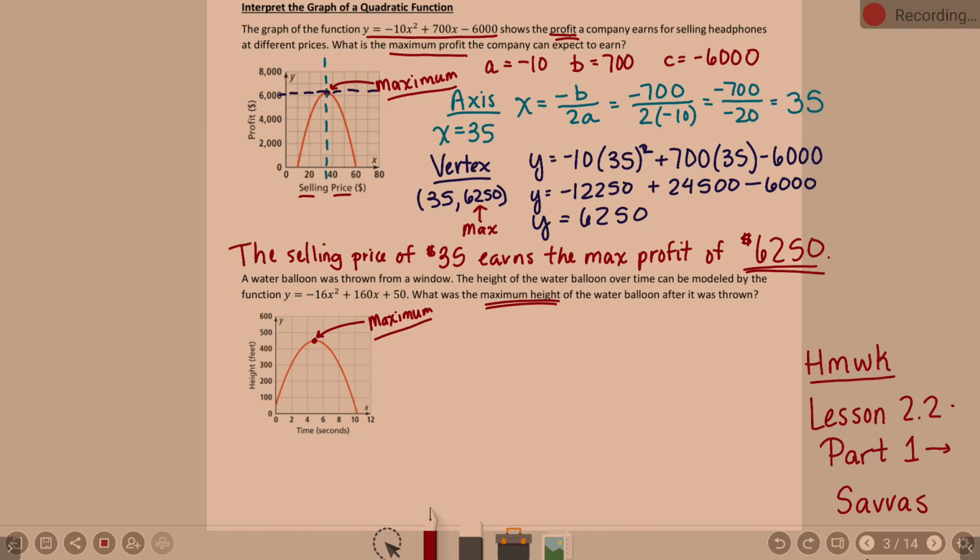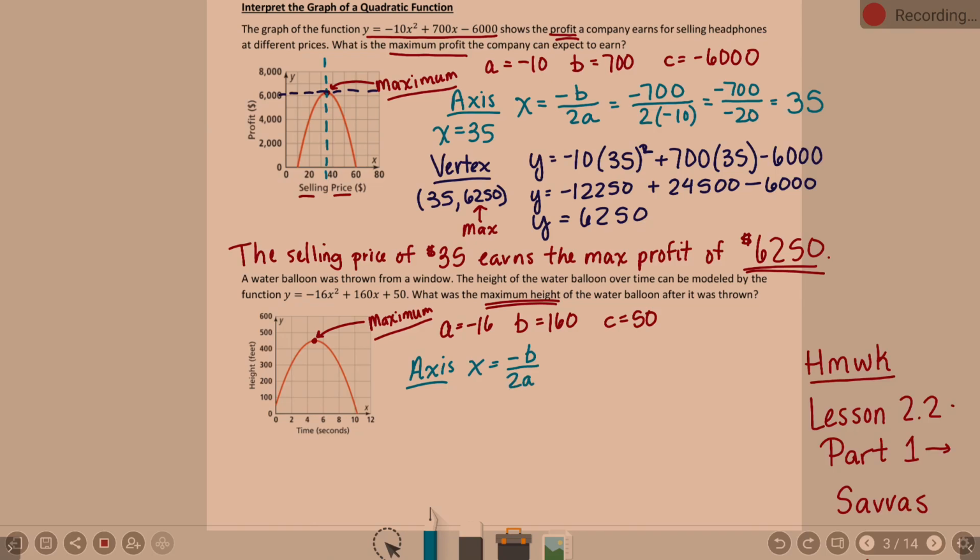Okay, so same process. A is negative 16. B is 160. C is 50. So I start by finding my axis of symmetry.